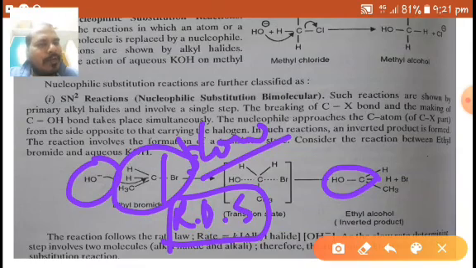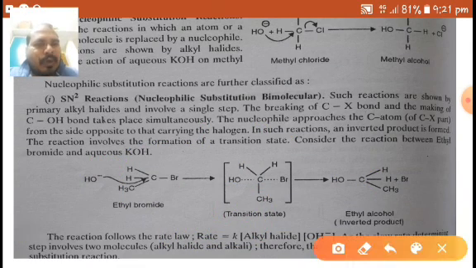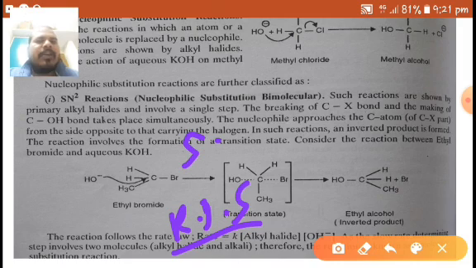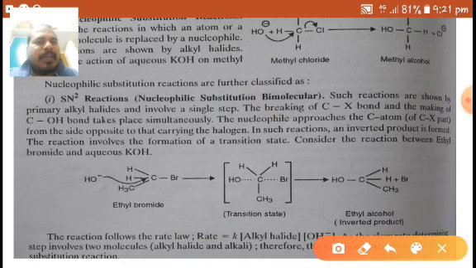So two molecules participate in the slow step. What is the molecularity of this reaction? Two. So it is a bimolecular nucleophilic substitution reaction.